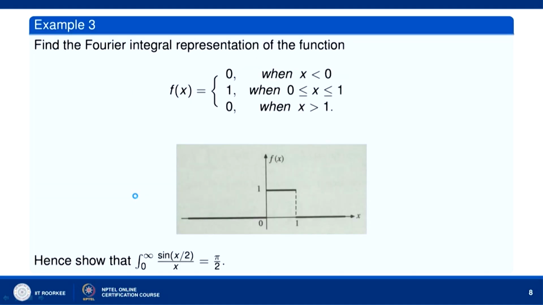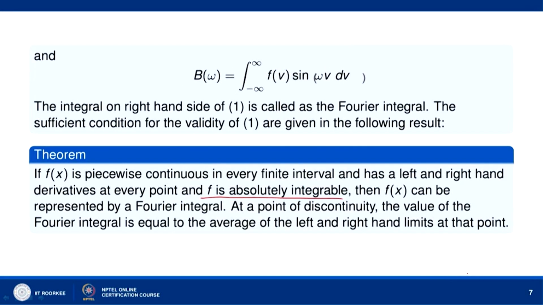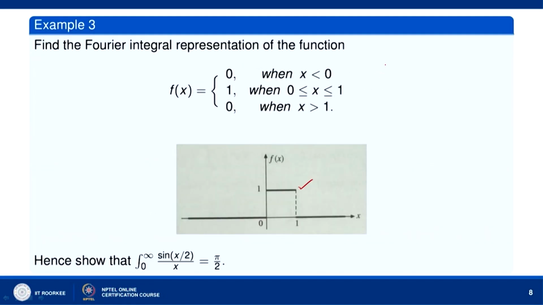Now, let us look at this example. Suppose we have the function f(x) equal to 0 when x is less than 0, 1 when 0 is less than or equal to x less than or equal to 1, and 0 when x is greater than 1. So, this is the graph of this function. Let us try to find the Fourier integral representation of this. We can see that it satisfies all the conditions stated in the theorem. It is piecewise continuous in every finite interval, it has left hand and right hand derivative at every point, and it is absolutely integrable.